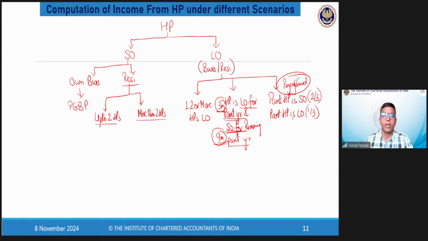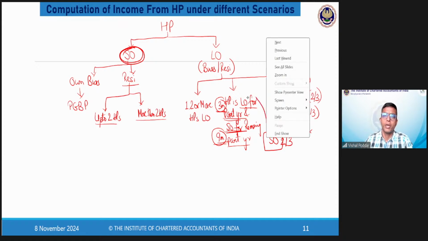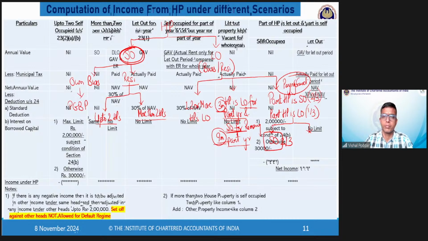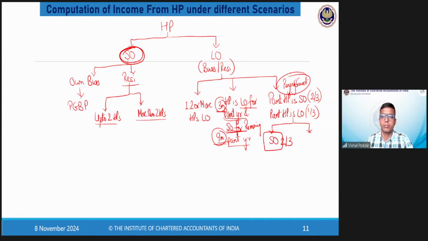Now, in this particular case, the working is done in 2 parts. First part is as if the property is self-occupied, that is as per this. So first part, which is the 2/3 part in my example, the working will be done like this.